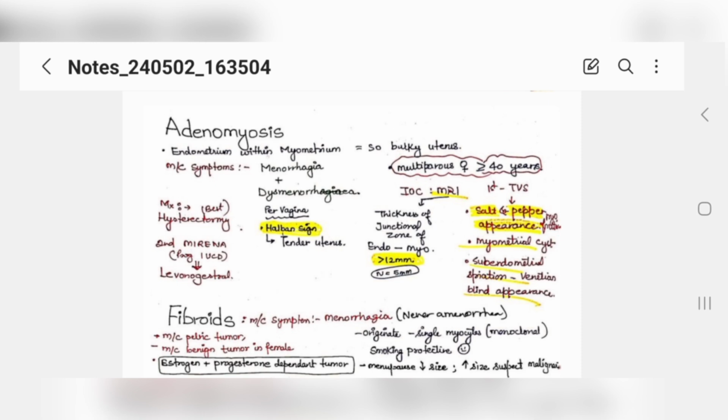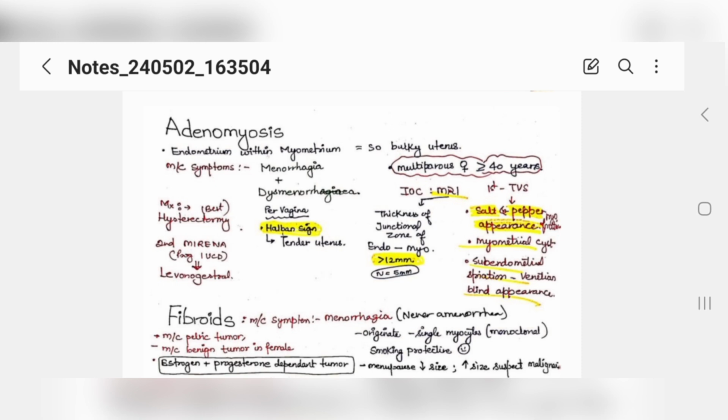And the investigation of choice for adenomyosis, the best is MRI. First is TVS, which is a transvaginal scan that will show you the wallpaper appearance, myometrial cyst, but the investigation of choice is MRI only. Okay, and under MRI you will see thickness of the junctional zone between endometrium and myometrium, and that zone is more than 12 mm in size, which is normal is 5, that you need to remember.